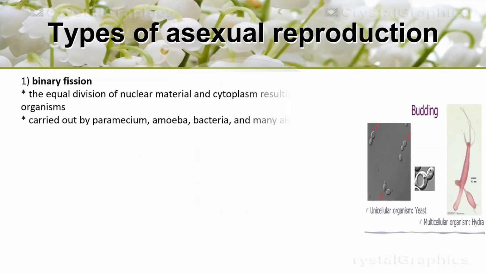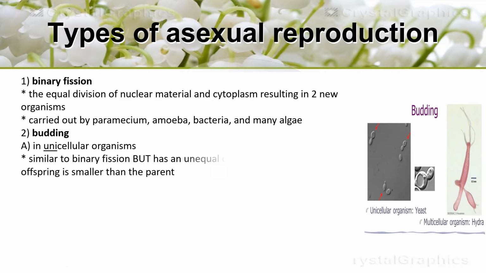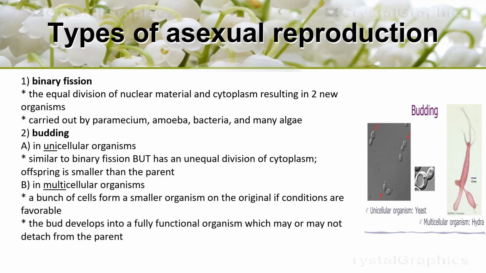As far as the types of asexual reproduction are concerned, these are binary fission, budding, fragmentation, and sporulation. Okay, binary fission is the type of asexual reproduction in which a cell simply divides into two, and the division of nuclear material and cytoplasm occurs equally in both the cells. Okay, and it is carried out by paramecium, amoeba, bacteria, and many algae. These are the organisms that undergo binary fission.